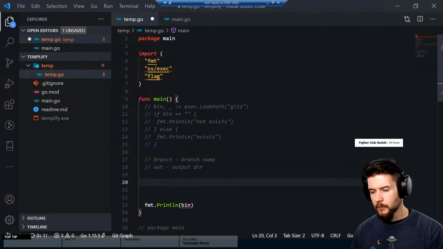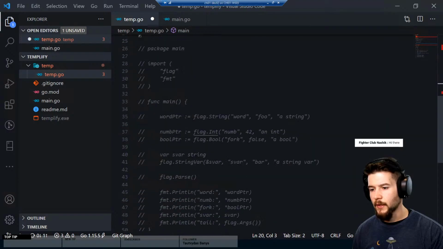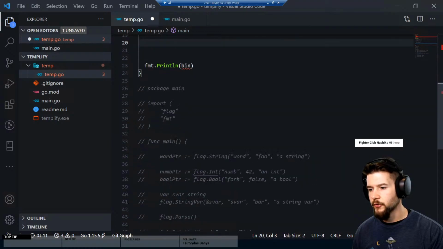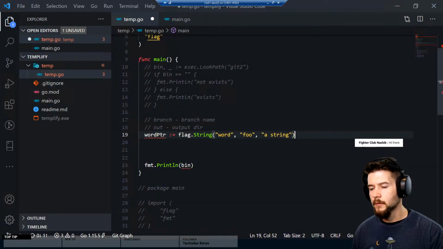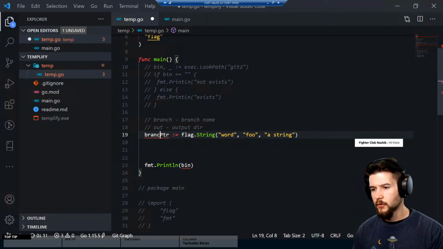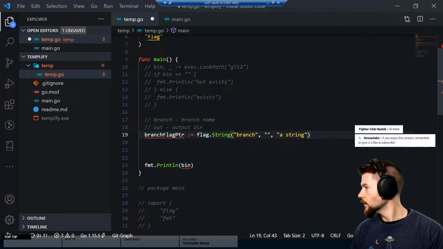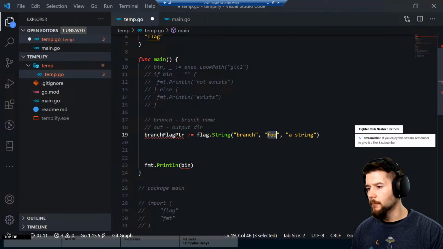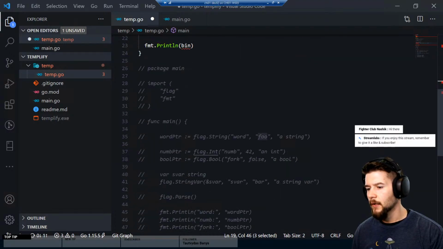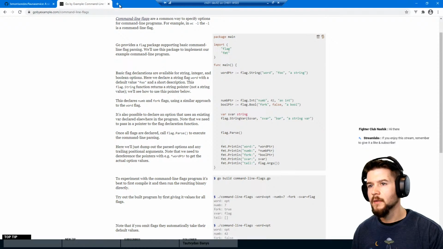Okay, so let's start defining some of our flags we got here. These are both going to be strings, so I'm just going to bring this up here. That's a word pointer, so we'll say branch flag pointer. I like branch flag pointer. And we'll say branch, and this will be... I don't know if that's an example or what.